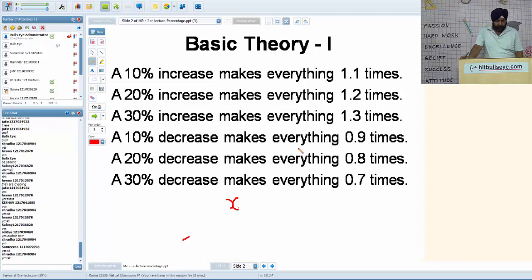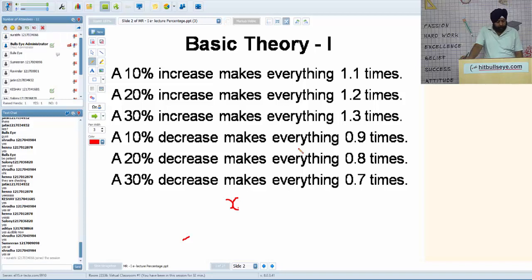Good morning everyone. We are starting with the topic of percentage. A few things students you should remember: percentage is a very important topic from a competitive point of view. We will ask a lot of questions from this topic, and it's a building block for all other topics.